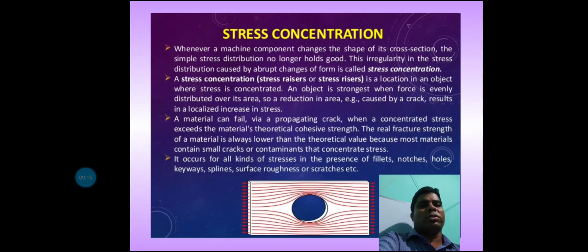Stress concentration. Whether a machine component changes in the shape of its cross section, the simple stress distribution no longer holds good. These irregularities in the stress distribution caused by the abrupt changes in form are called stress concentration.